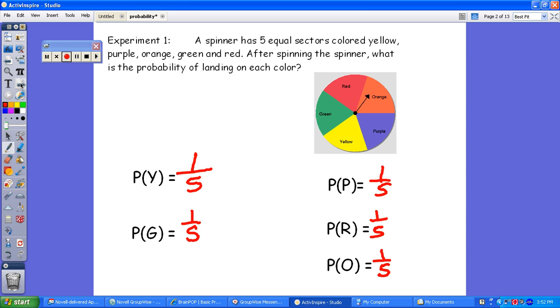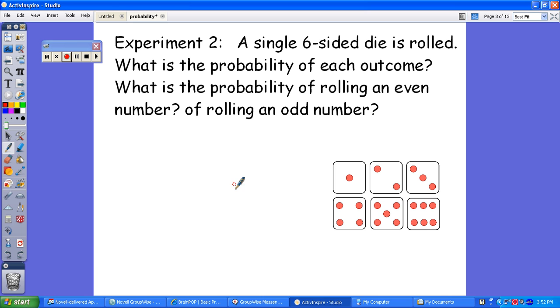When we go to the next page, you'll notice that experiment 2 is now rolling a die. First we were doing a spinner, now we are rolling a die. One is a die, and two or more is dice. A single 6-sided die is rolled, the kind you've used all the time. What is the probability of each outcome? What they're asking is, what's the probability of getting any one of these numbers?